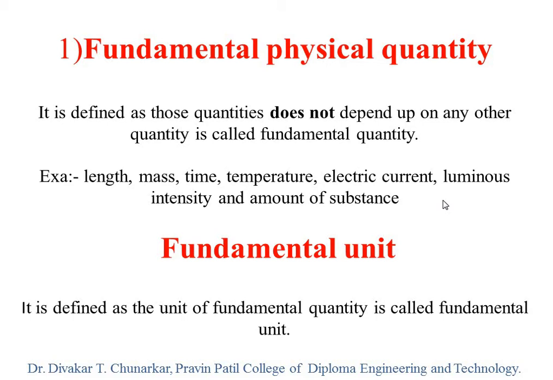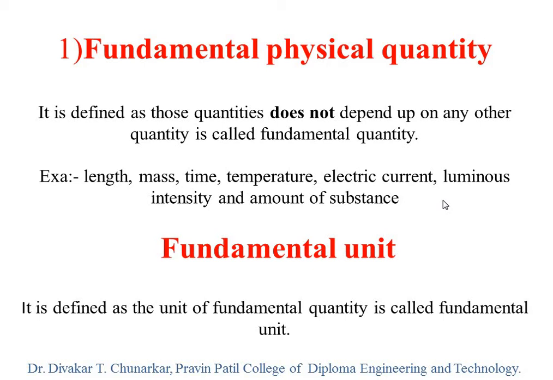So centimeter and meter are fundamental units. Mass is also a fundamental quantity and the unit of mass is kg and gram. So kg and gram are fundamental units. Time: the unit of time is second. So second is a fundamental unit.